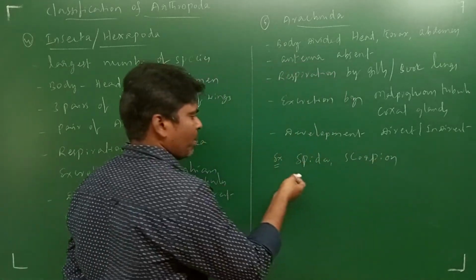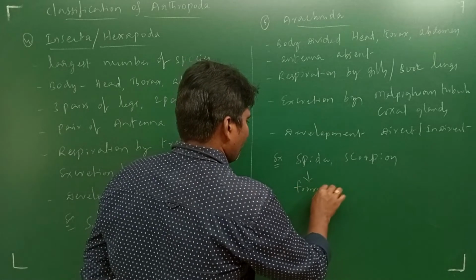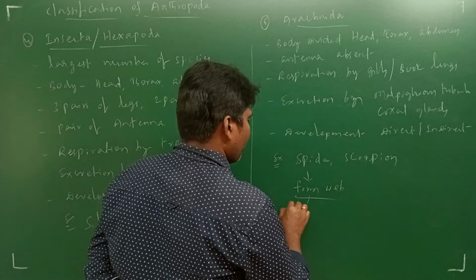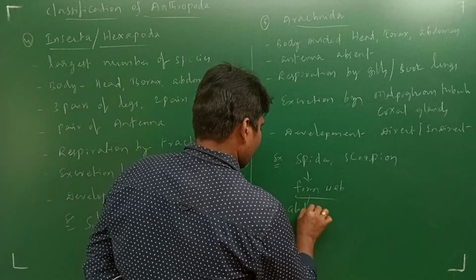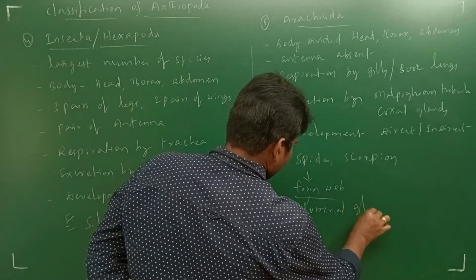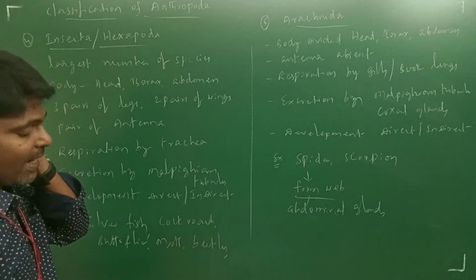Okay, if you observe the spider, which forms the spider web, is that right? It is formed with the secretion of abdominal glands. Okay, so this is about Arachnida.